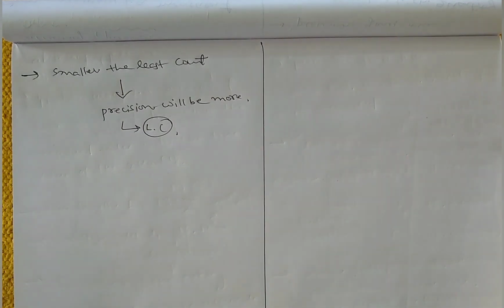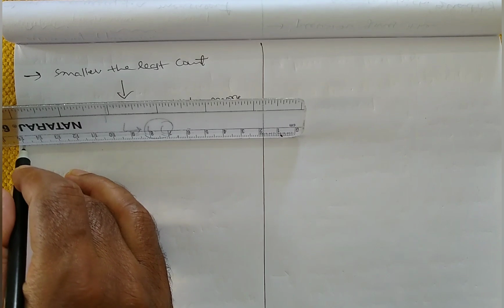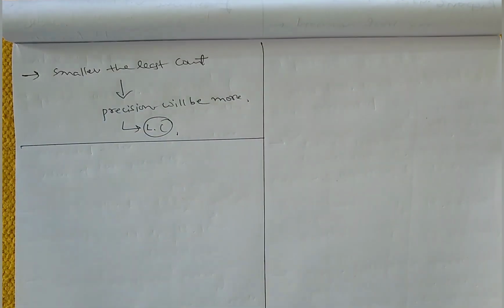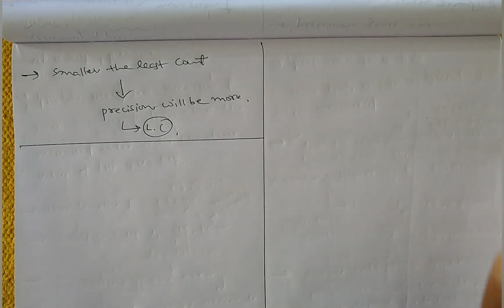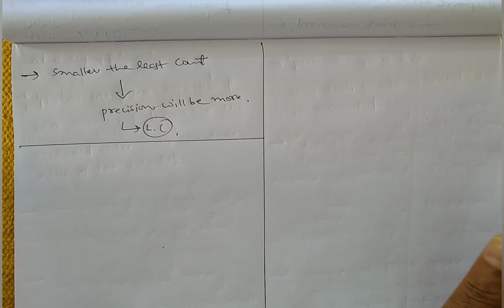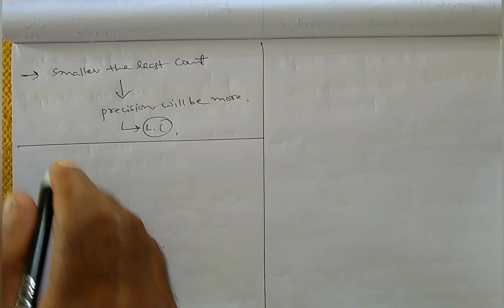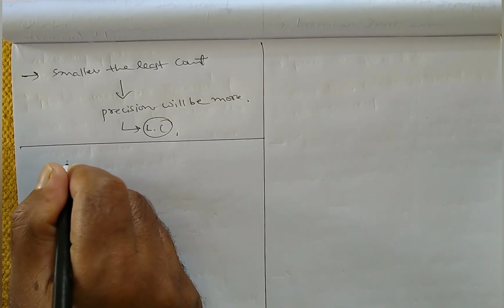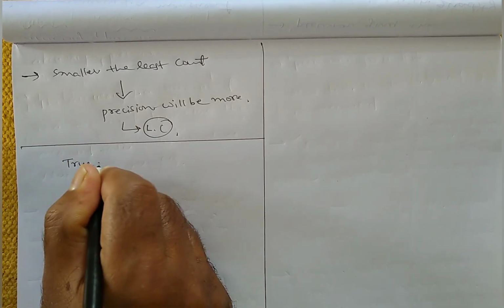So let me take one more example to understand the difference between accuracy and precision. Suppose we have an experiment to find the g value, the acceleration due to gravity.